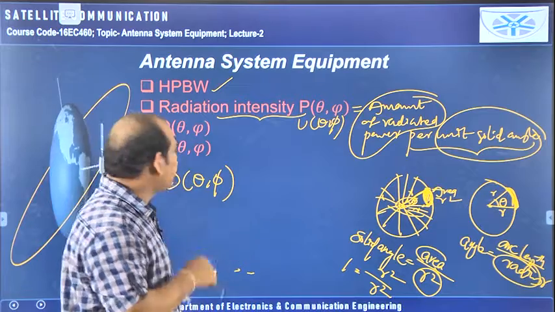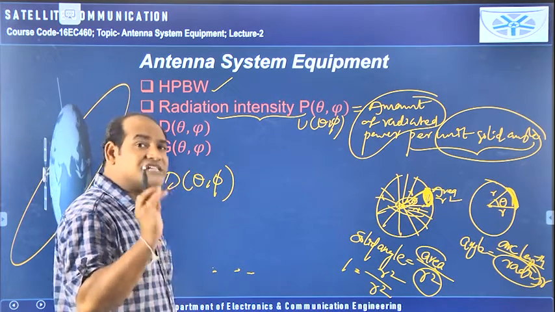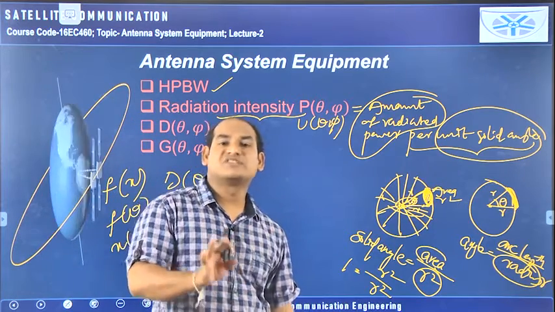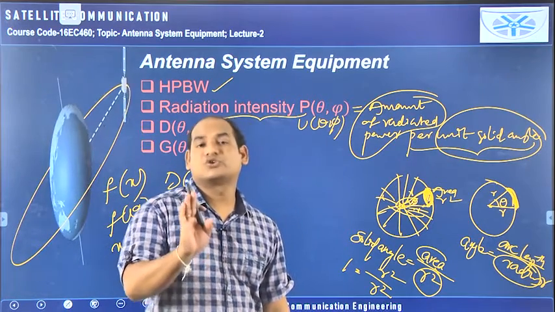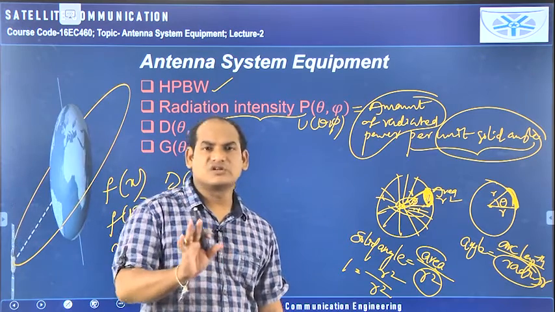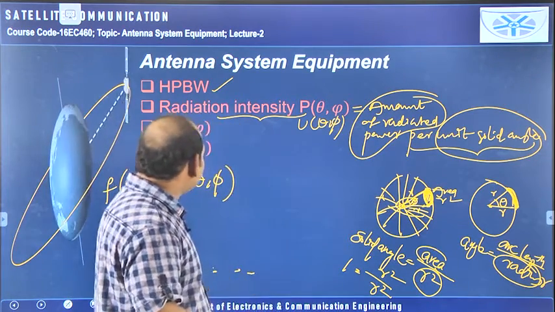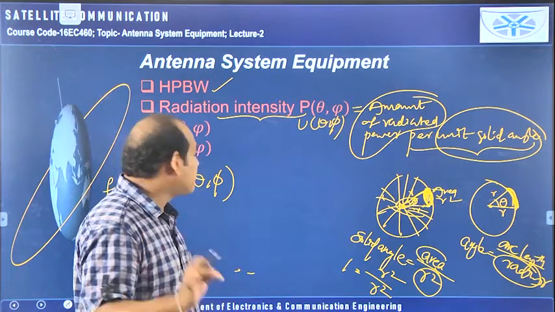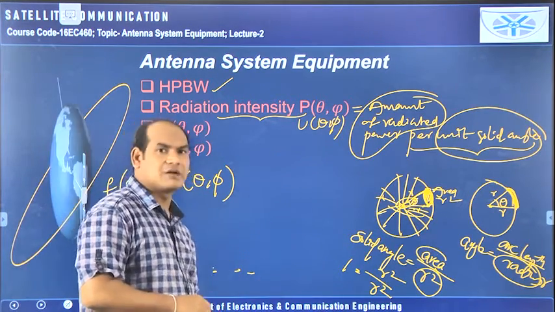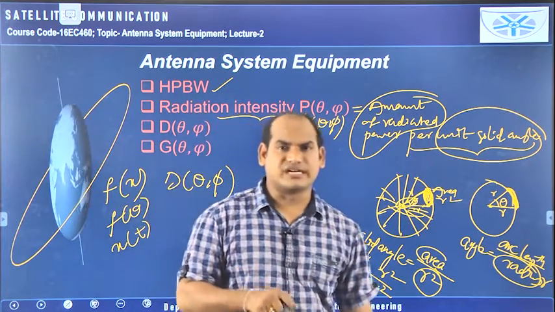If you don't include the variables, the D value is always one only. For which antenna is it possible? I can take D equal to one fixed value only for an isotropic antenna; only then can I consider D equal to some constant and G equal to some constant. But for all practical antennas, we should represent D of theta comma phi, G of theta comma phi and P of theta comma phi, because with respect to angle the radiated power is different.